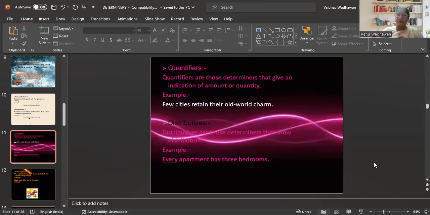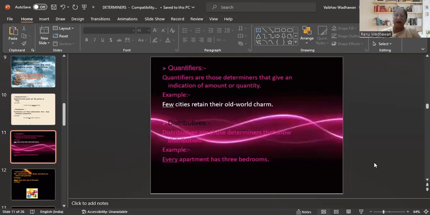Some, few, more, less, each, every, they are telling that. So they are those determiners that give an indication of amount or quantity. For example, few cities retain their old charm. Few is a quantity, right? I'm giving you one example so that you can understand those things. Fine.